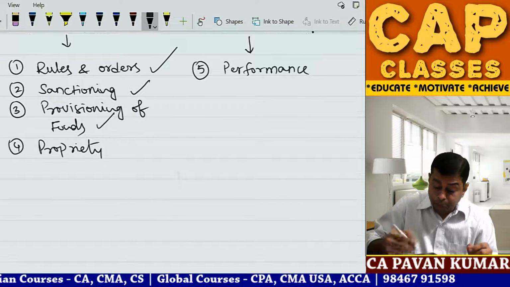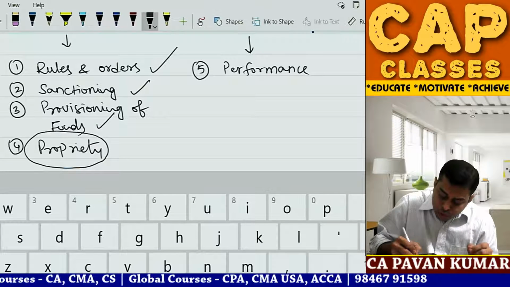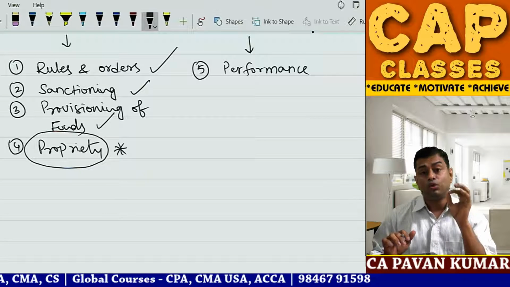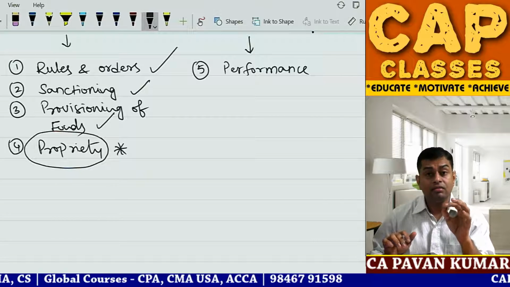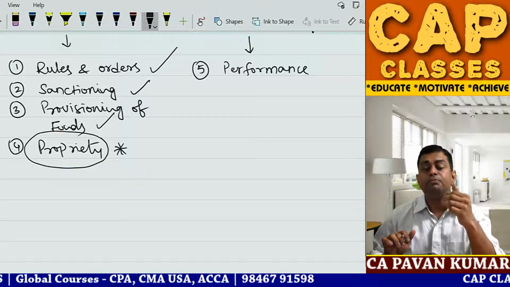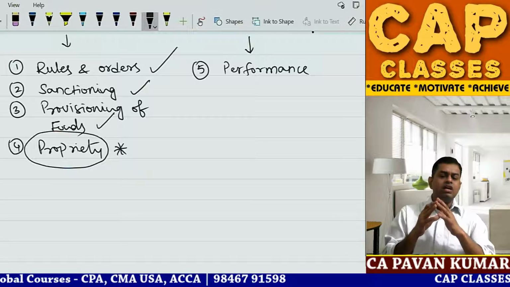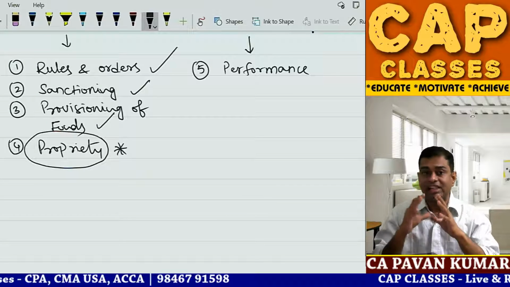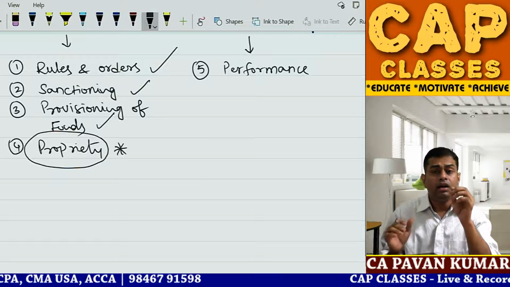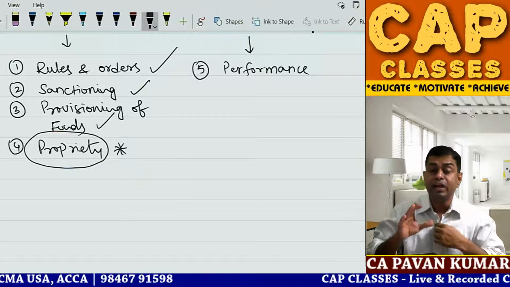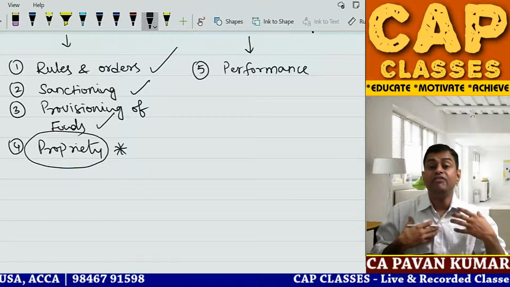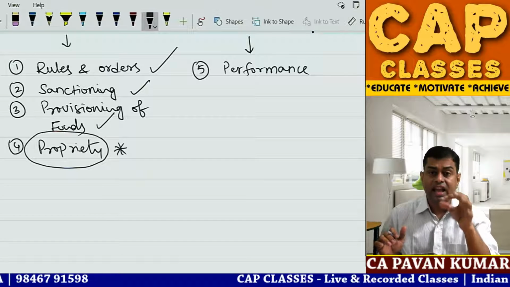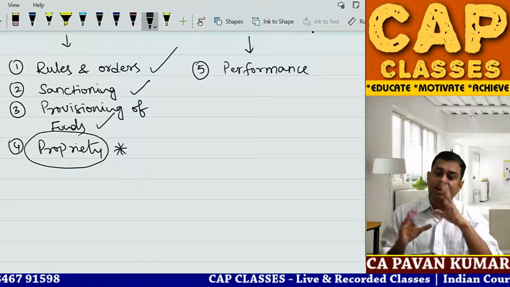Then propriety is one beautiful way of questioning the financial transaction performed by a public authority. A simple example I'll tell you. 2, 3 examples I'll tell you, then we'll go back to our text. A person, while spending his own money, will he exercise the same degree of diligence and care when the other person is spending money for him?